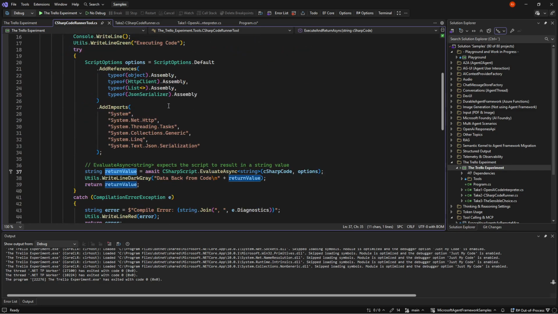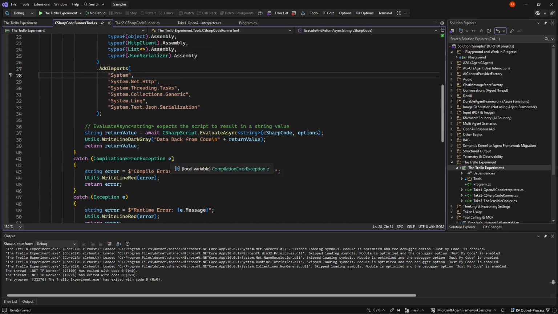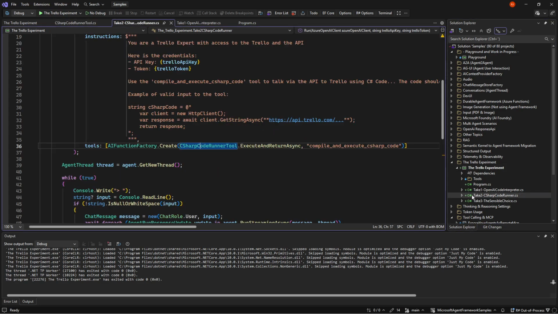It can perhaps not compile, or there will be some runtime errors. Again, this is dangerous. This is not a sandbox like the code interpreter up in the cloud, but it can do anything your user can do with this. We could try to lock it down, but there's unfortunately not a good way to lock down C# in general. We could go up and put it into an Azure function, and then it would be kind of safe up there. But let's see how we use it.